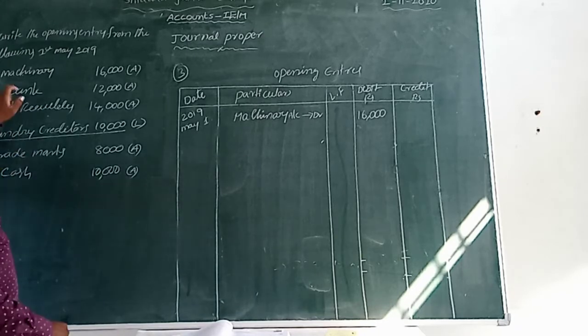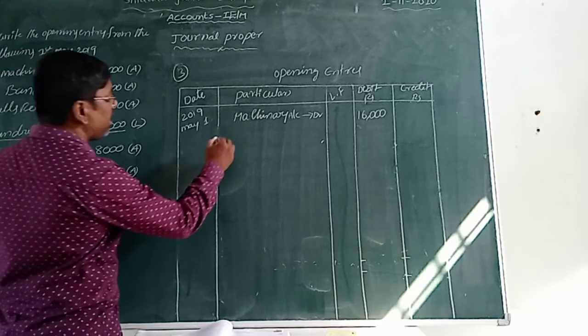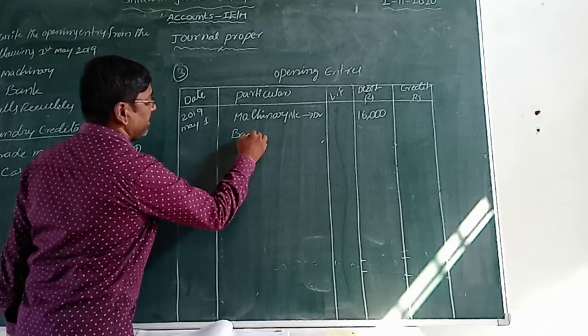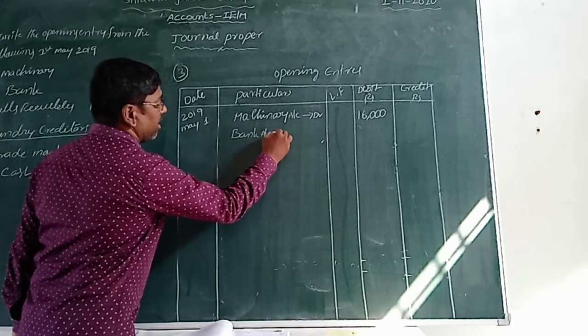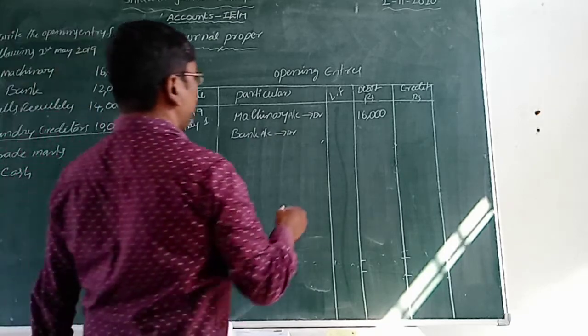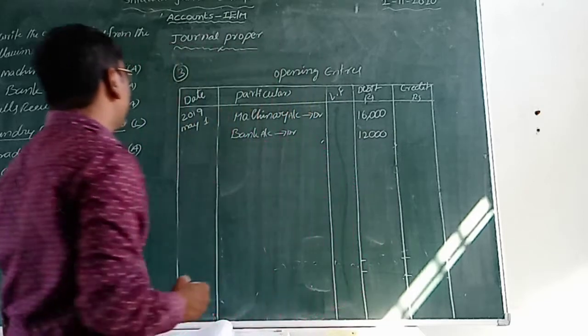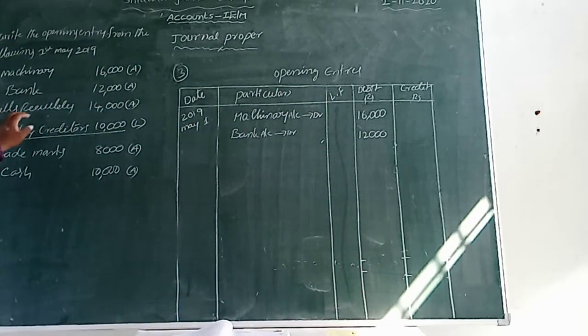Now next one, bank. It is also an asset. That's why bank account debit, that amount is 12,000. Next one, bills receivables.